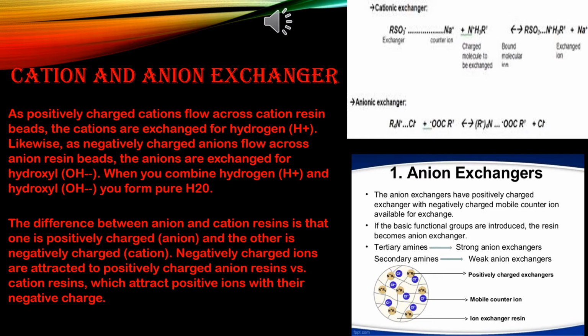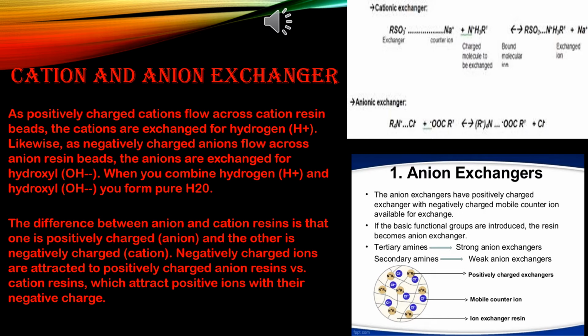Negatively charged ions are attracted to positively charged anion resins, versus cation resins, which attract positive ions with their negative charge. That's why opposite names are given, like cathode and anode. Hope you remember cathode and anode. That means cathode attracts cation and anode attracts anion like this.